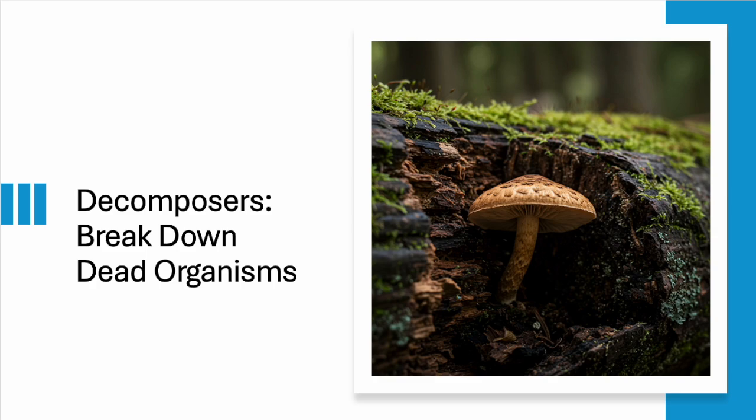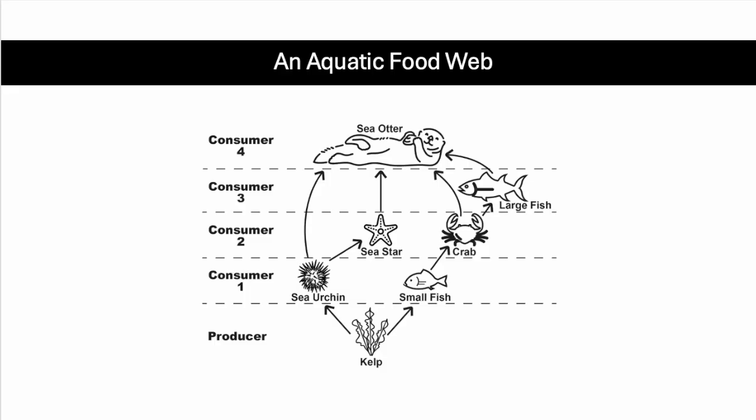The food web is a complex network of interactions between producers, consumers, and decomposers. Energy flows through the food web from producers to consumers to decomposers. When a producer, like the kelp, is eaten by a consumer, a small fish, some of the energy from the producer is transferred to the consumer. When the consumer dies, decomposers break down the consumer's body and return the nutrients to the environment. The nutrients are then used by producers to make more food.